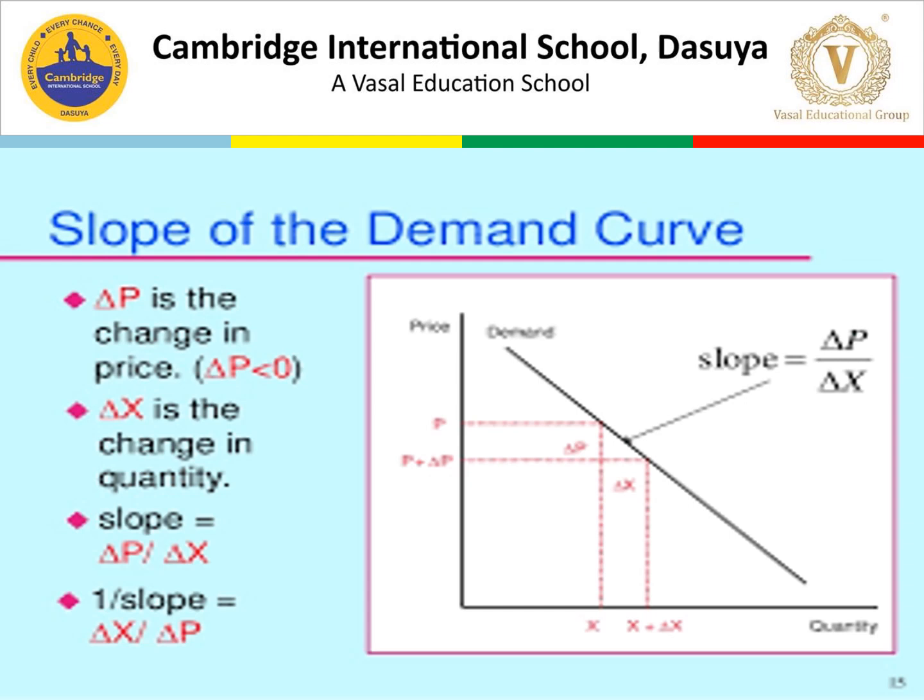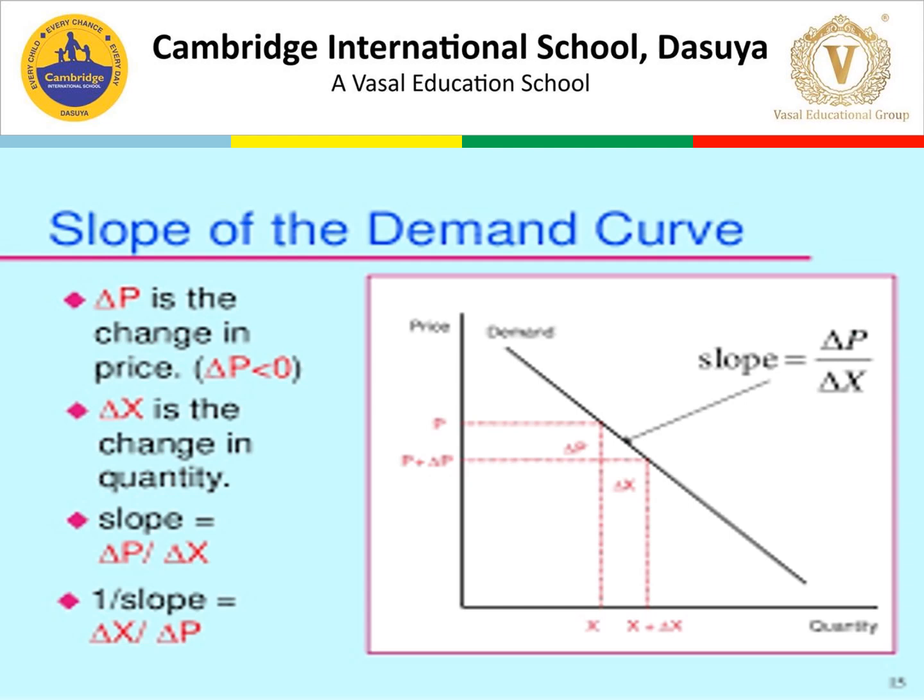Slope is always equal to change in P over change in X. This triangle represents change. Previously the price was 10 rupees, now the price has decreased to 9. So the change between the previous price and the new price is 1. That 1 we take as the change in P. Then the quantity of X earlier was 100 units, now it is 150 units. So the change in quantity is 50 units, and that we represent here.